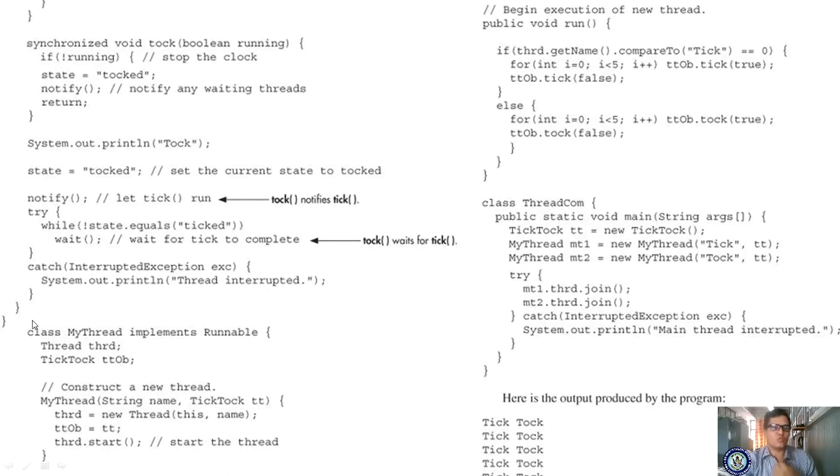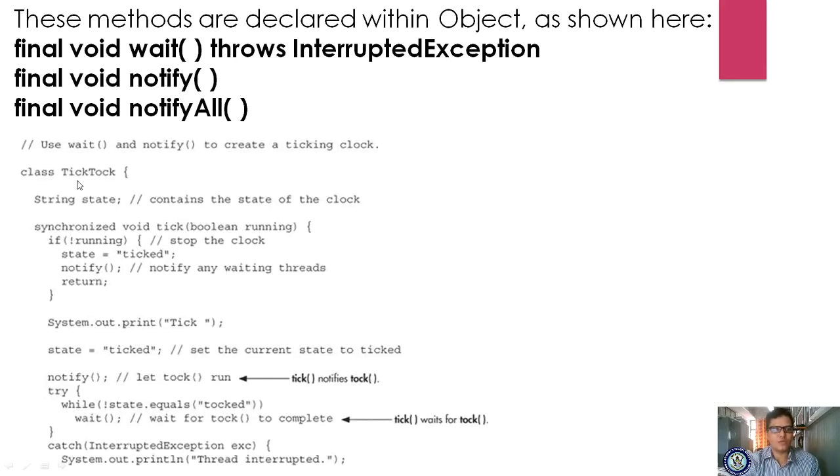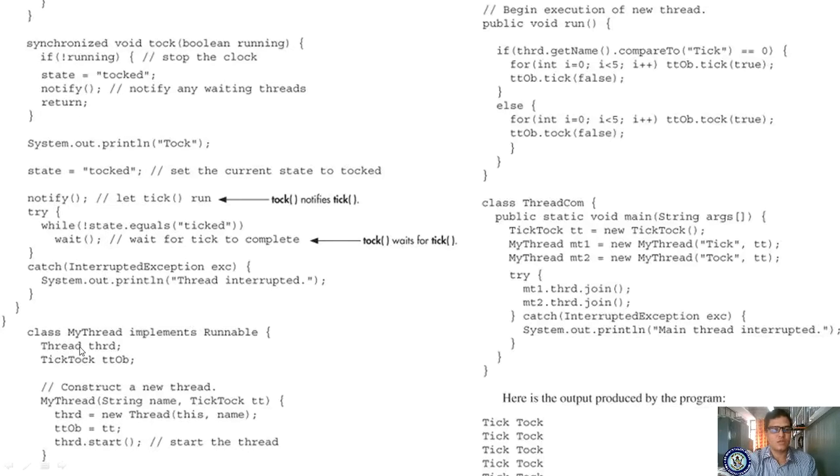Now I am writing one more class. What is the name of the class? MyThread. MyThread implements Runnable, which means you are converting this class into a thread. Now you are declaring the object. For the Thread class, you are declaring the object thread, and for the TickTock class, you are declaring the object ttobj.